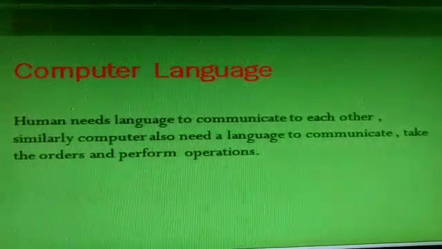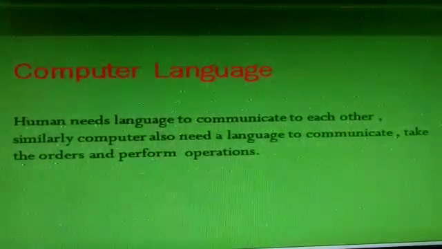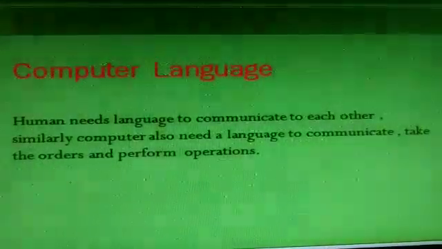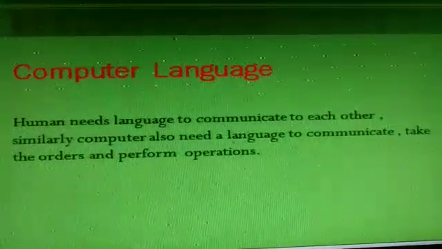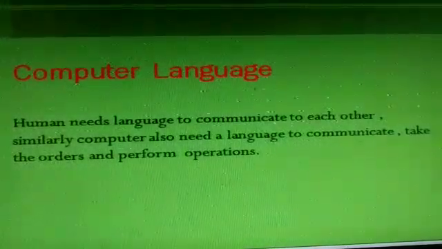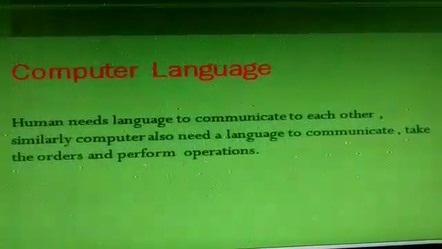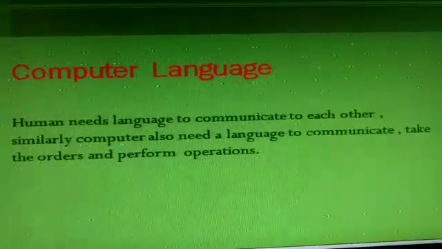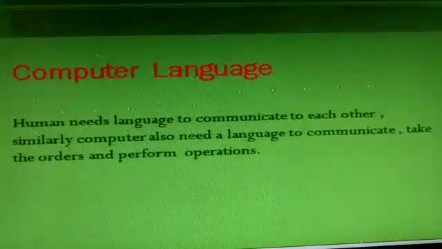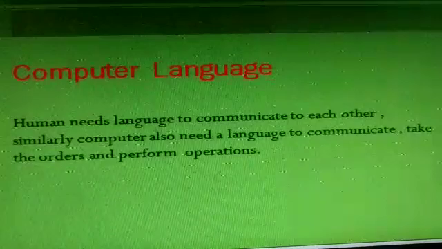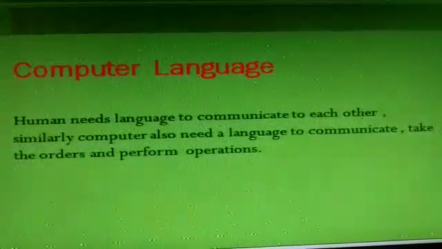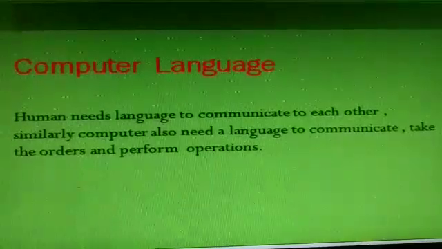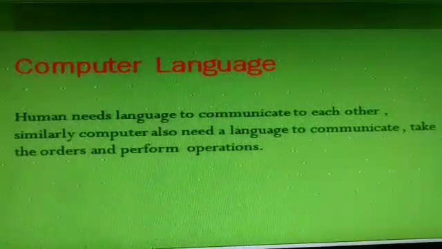Means a language is required to communicate with each other. We have several languages like Hindi, English to communicate with each other. Similarly, a language is required to communicate with a computer also. And the language that is required by a computer is called programming language. These languages are used to instruct the computers.